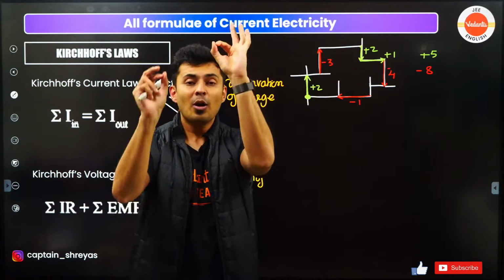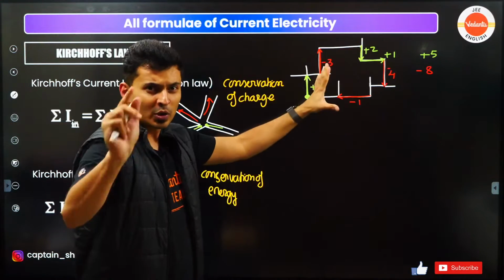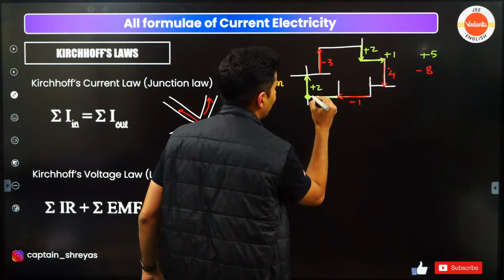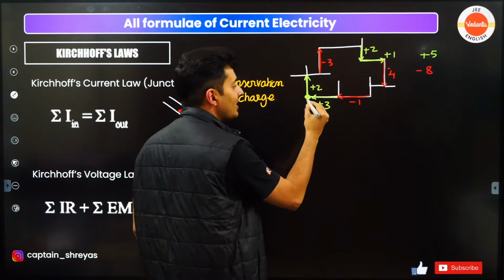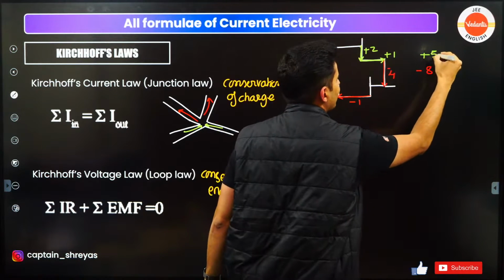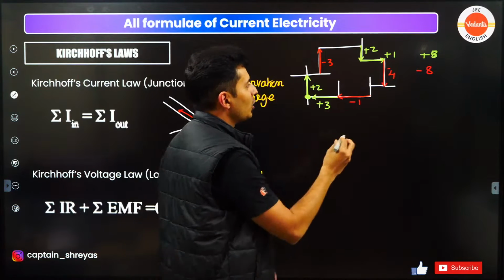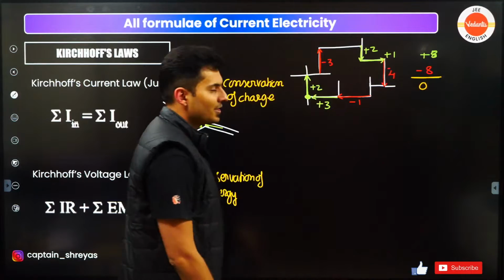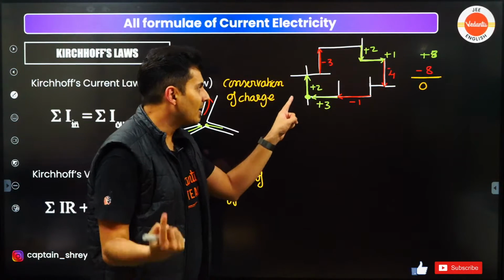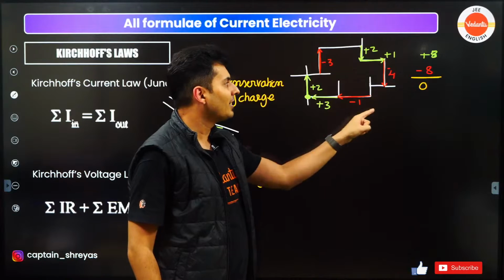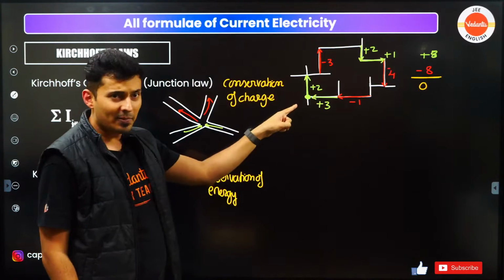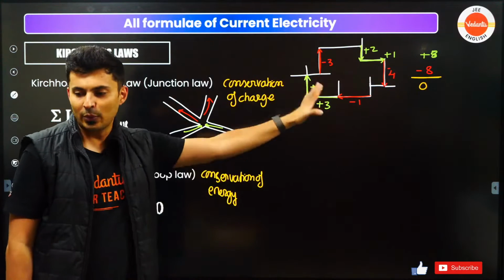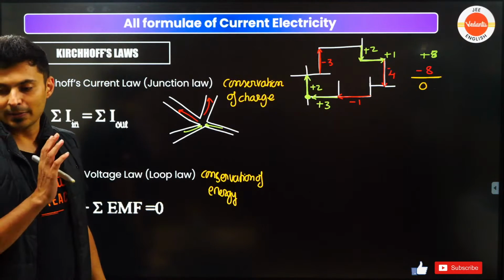That means there must be one missing piece in this puzzle. There is some place where the voltage will increase by 3 volts, maybe over here. So it increases by 3 volts. Now if you see, it will be like +8 and then -8, so the total will be 0 volts. That's what Kirchhoff's law is. At some places it will increase, at some places it will decrease, and as you go across the circuit and come back, the total change is going to be 0. Now it makes sense. I hope this is clear.